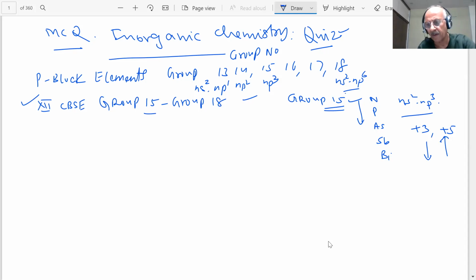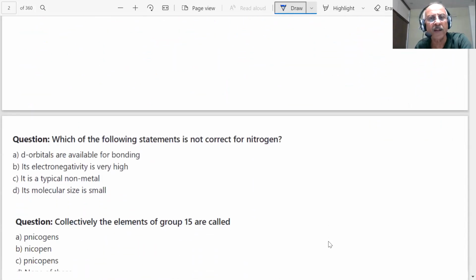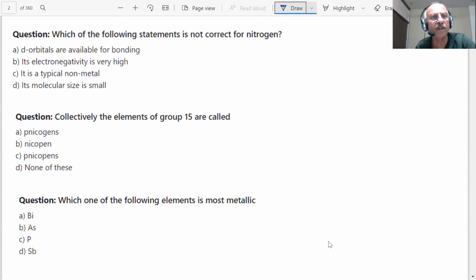All right, okay. So students, we are coming to question number 1. Which of the following statements is not correct for nitrogen, students? Nitrogen is a P block element. It belongs to group 15. You already know we are talking about group 15, and you have nitrogen as the first element. You are aware of the unique behavior of nitrogen. You know why: small size, high ionization enthalpy, highly electronegative. Which of the following statements is not correct?